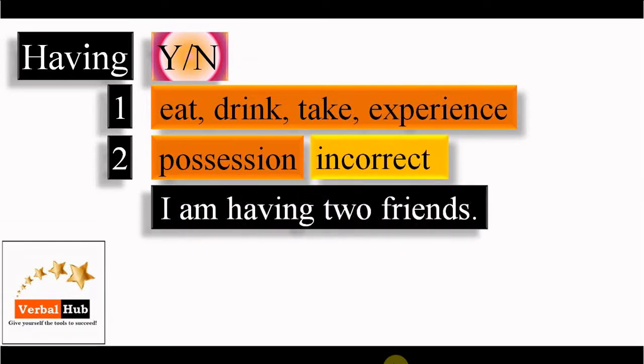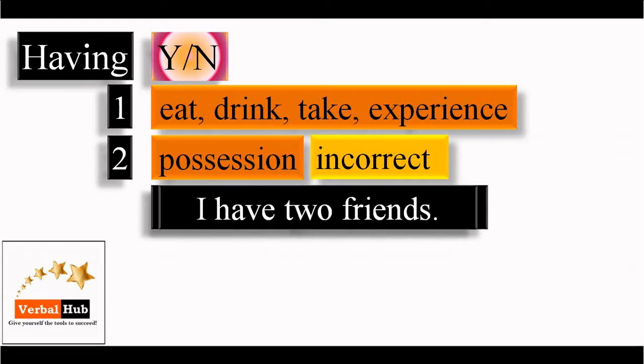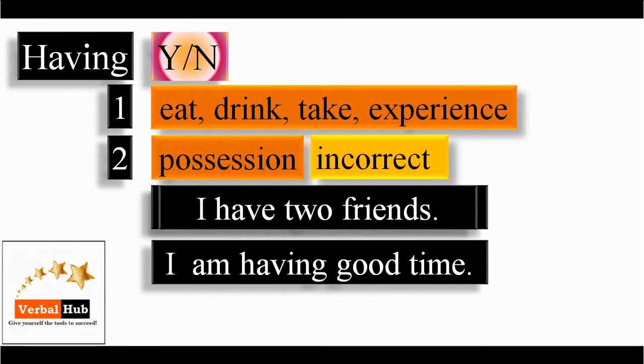Look at an example. I am having two friends. Here the sense of having is what? Possession, and that is why it is incorrect. So the correct version will be I have two friends. Look at one more example. I'm having a good time. Here having means what? Experience. So if the sense of having is eat, drink, take, experience, it is accepted. When the sense is possession, in that case it is not accepted.